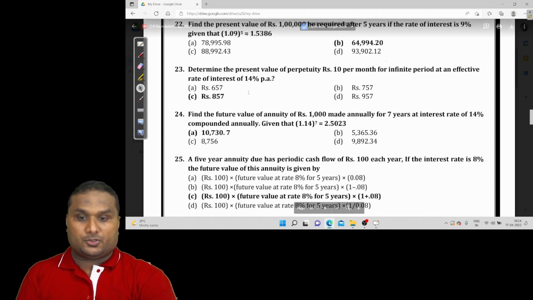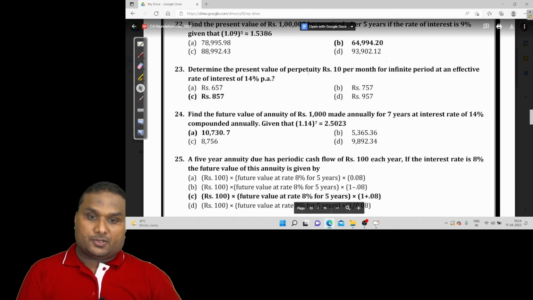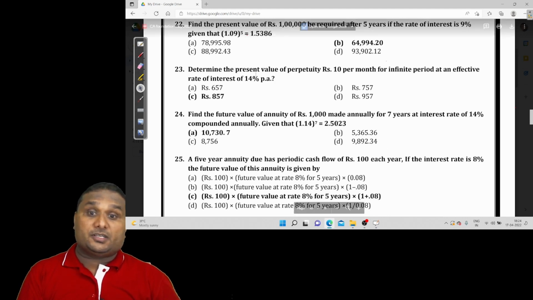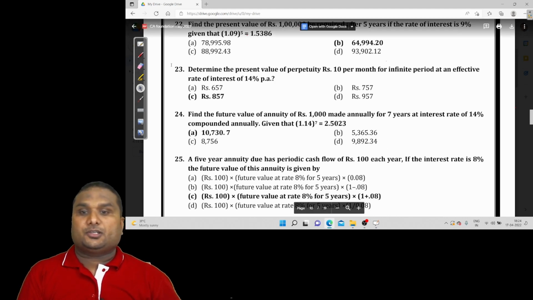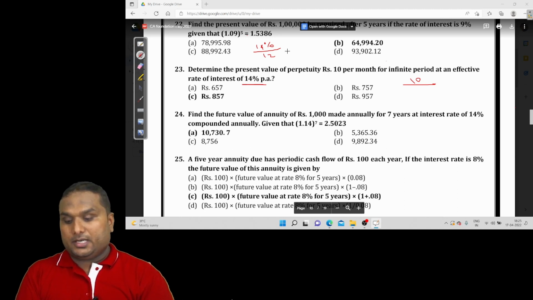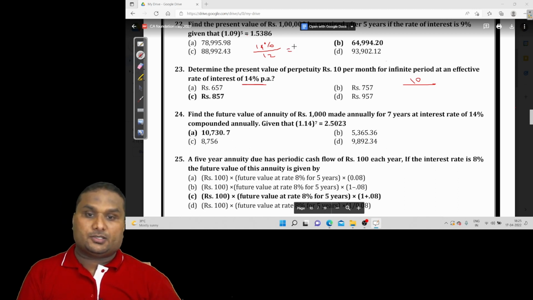Next, question number 23: determine the present value of a perpetuity of rupees 10 per month for an infinite period with an effective rate of interest of 14% per annum. You are supposed to receive rupees 10 at the end of every month. It's a monthly question, so you have to convert the interest into monthly. 14% is the annual interest rate.